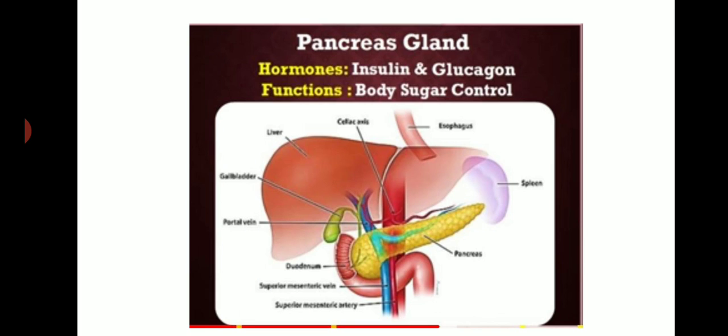It's a little bit sweet, right? This is mainly because of glucose. During this time, the pancreas secretes insulin hormone, so that the cells are able to collect the glucose and perform their function.